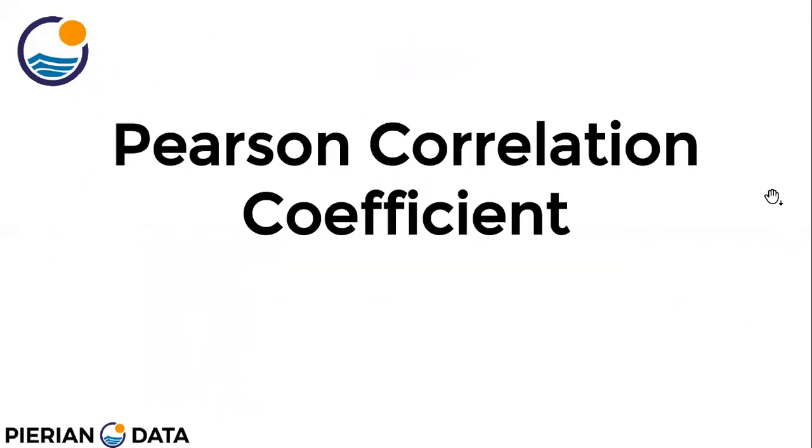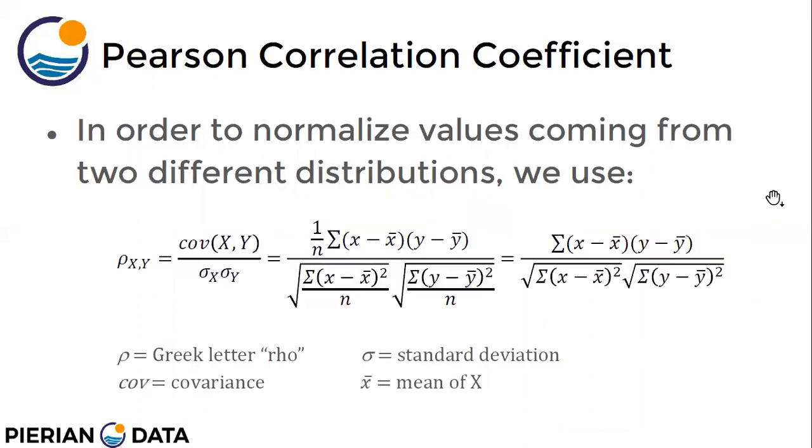There is something called Pearson's correlation coefficient, which gives us a specific number to work with. In order to normalize the values from two different distributions we use Pearson's correlation coefficient, for instance if my x and y variables have a difference in scale. Okay, so the formula looks like this: covariance of x and y divided by standard deviation of x multiplied by standard deviation of y. All of this we have seen: covariance we just saw, and standard deviation we have seen in the previous slides.